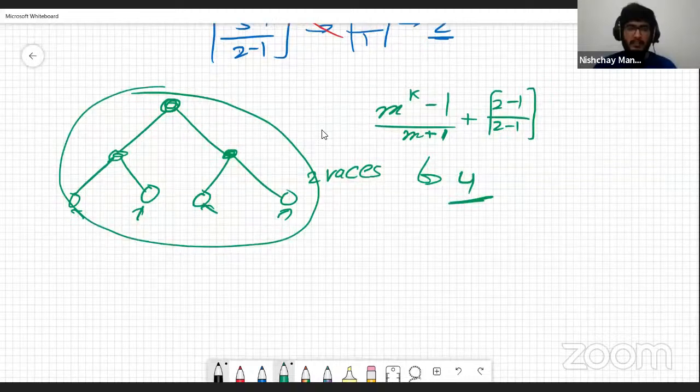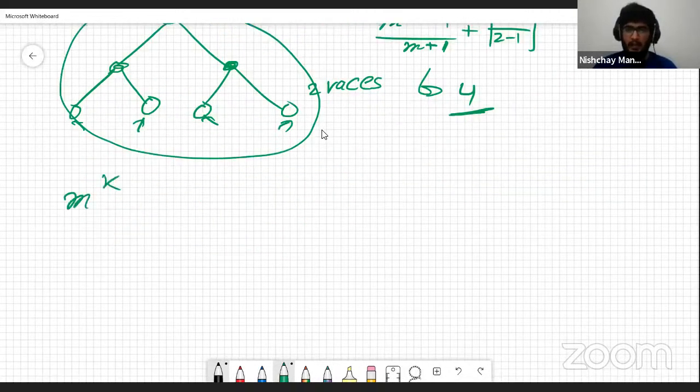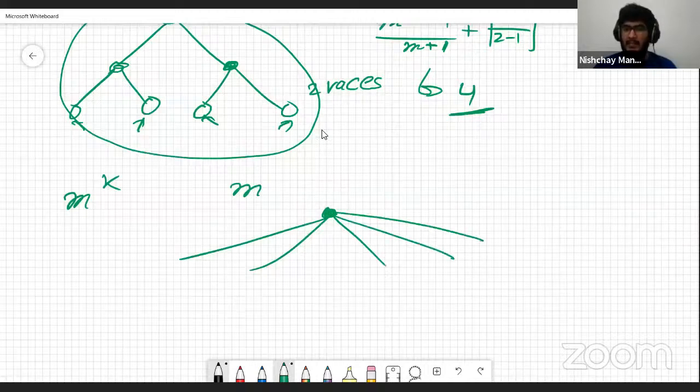So in a situation where we have general m to the power k and we can select m horses in each race, the tree is going to look like a complete balanced tree where each internal node has m children.